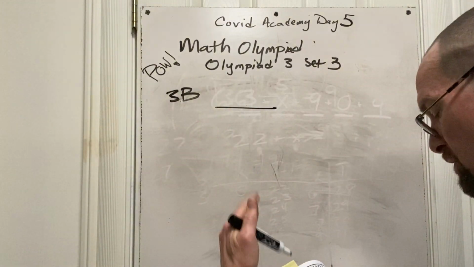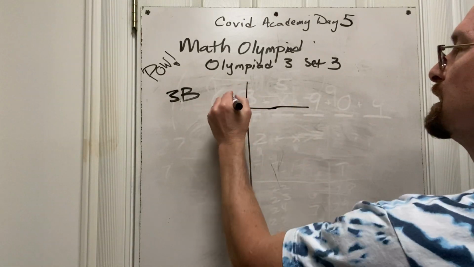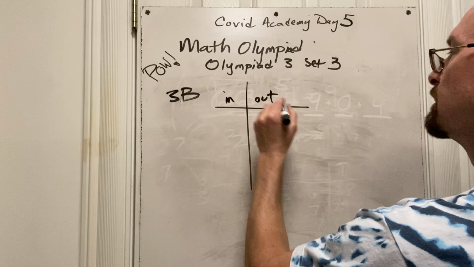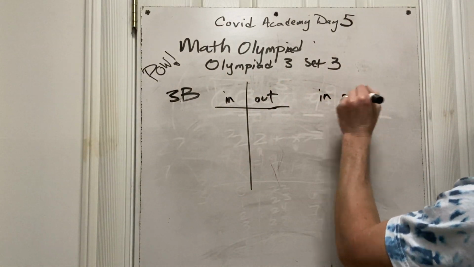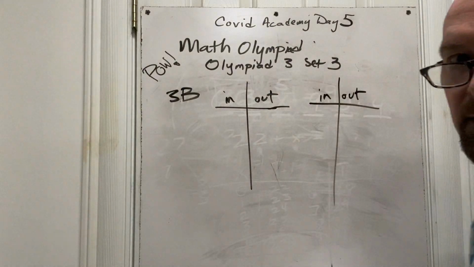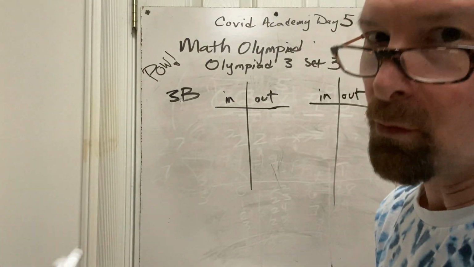She puts in a 2, you do the sum of the 2. So you're going to do what she puts in, and this is what it spits out. And I'll get 2 tables going here. In, out. And I'm going to do it 50 times right here. Psych! I'm not going to do it 50 times. You're going to get started, and you're going to see a pattern, then you don't have to do it 50 times.